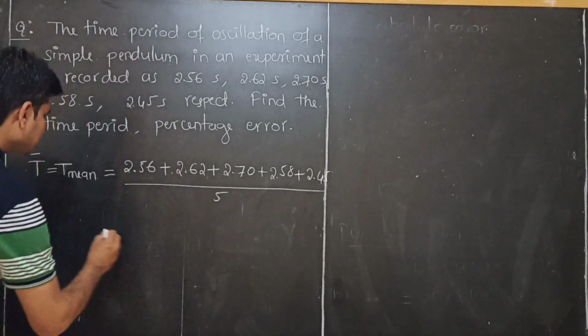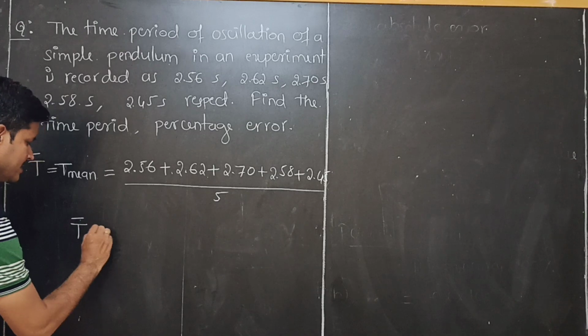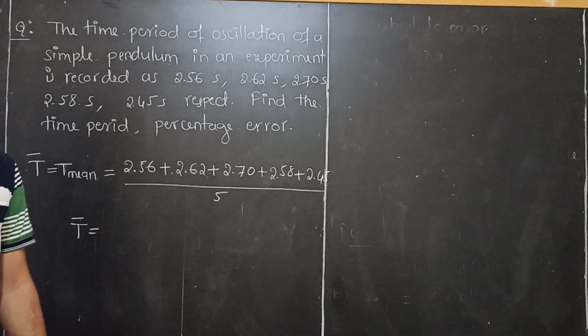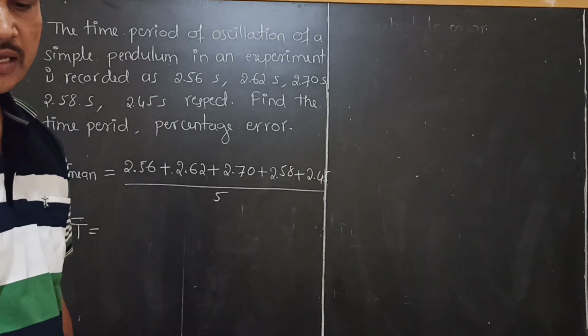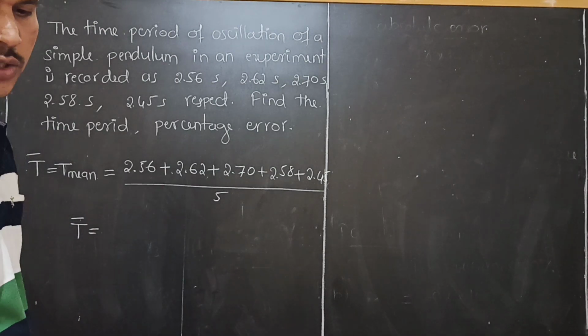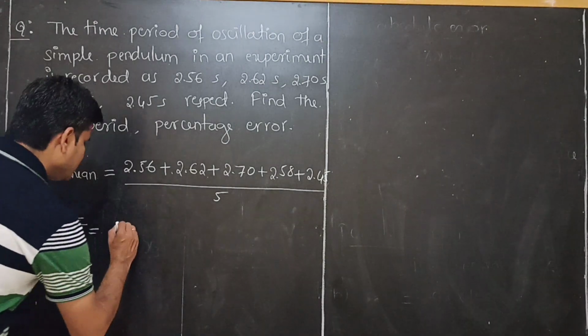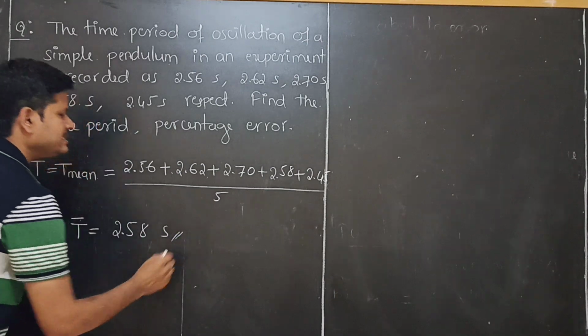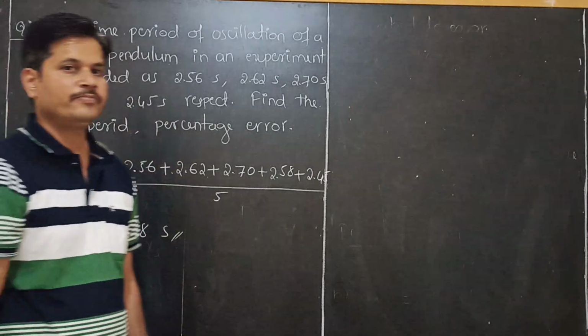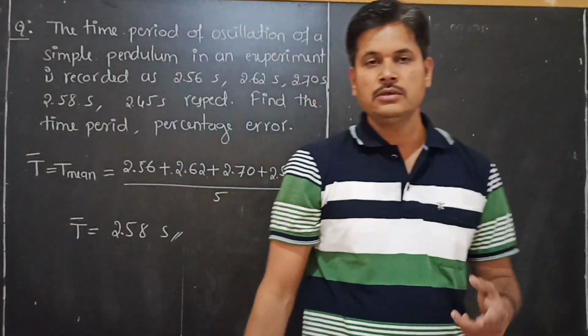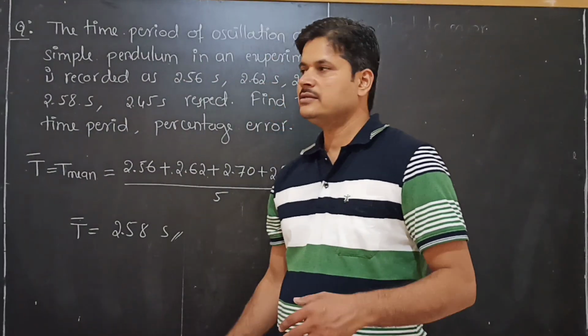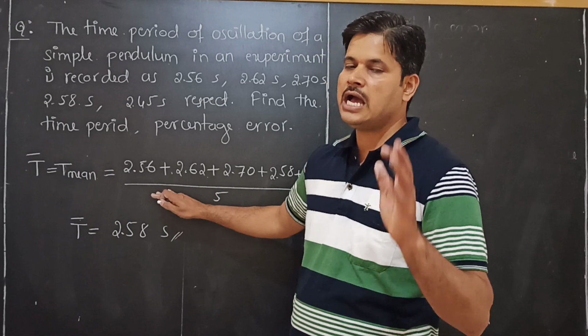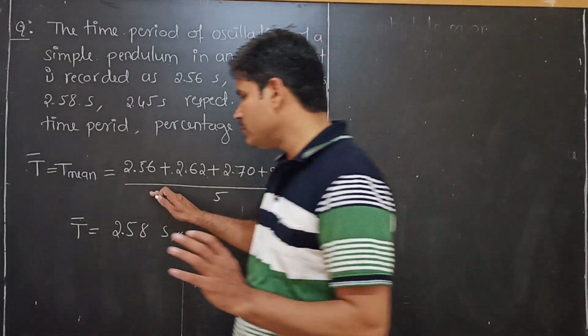Okay. After the simplification of this T mean, how much will we get? Calculate this. It is 2.58 seconds. This is the mean value. Right. Next, what do we have to do? First, we have to calculate the mean. Next, the absolute error.